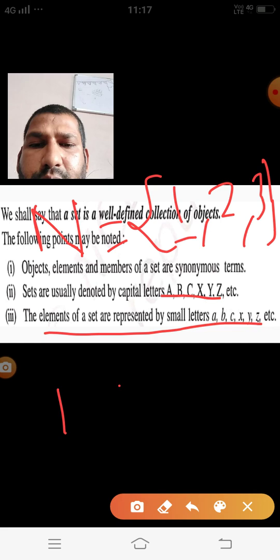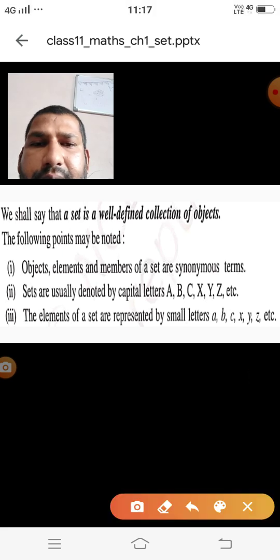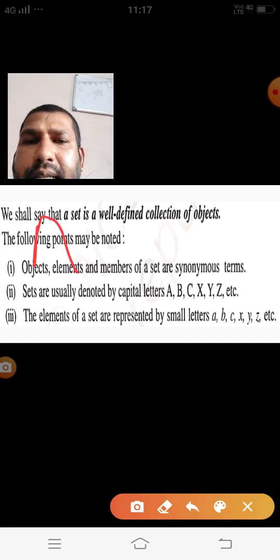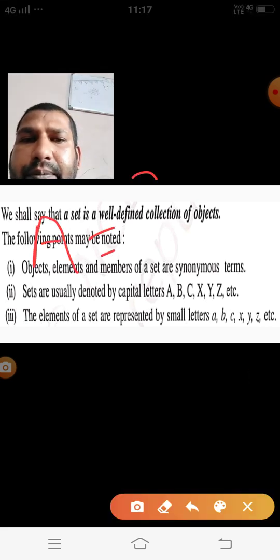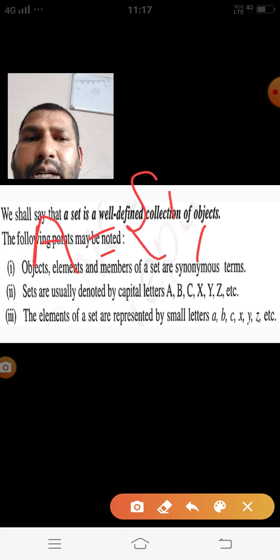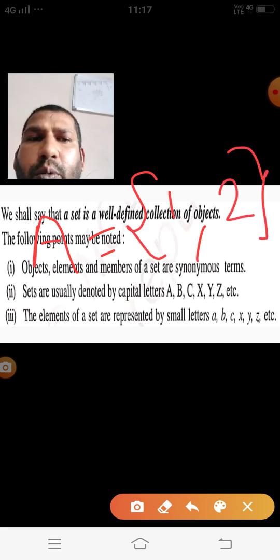And one more thing you have to learn. Suppose we are observing a set, I am taking another set, a set A. In this set I am getting 1, 2, these two values, and these two are called the elements of the set.